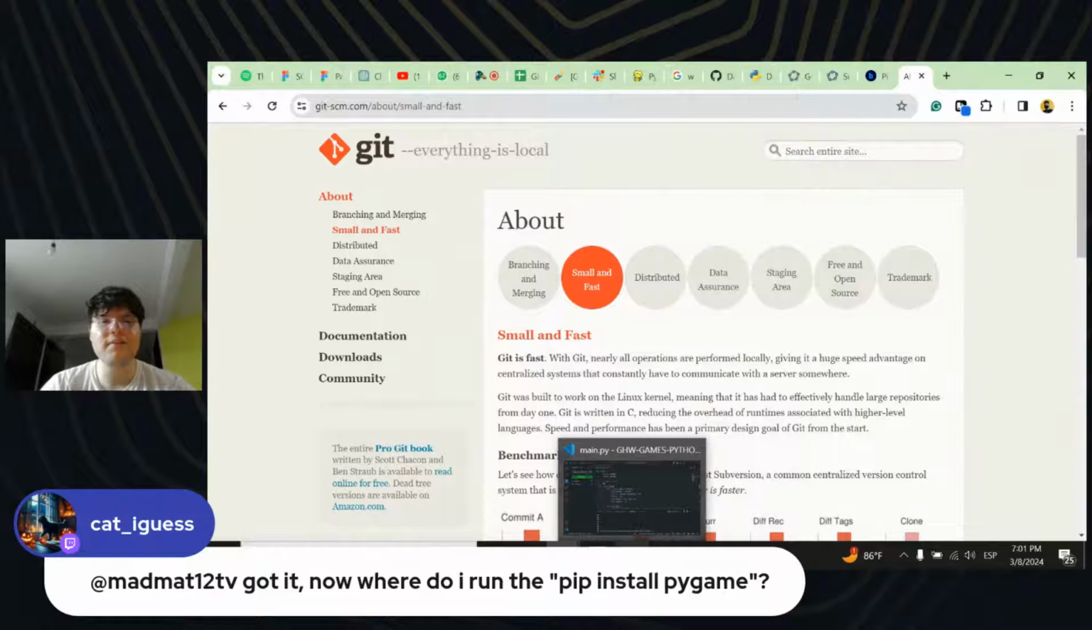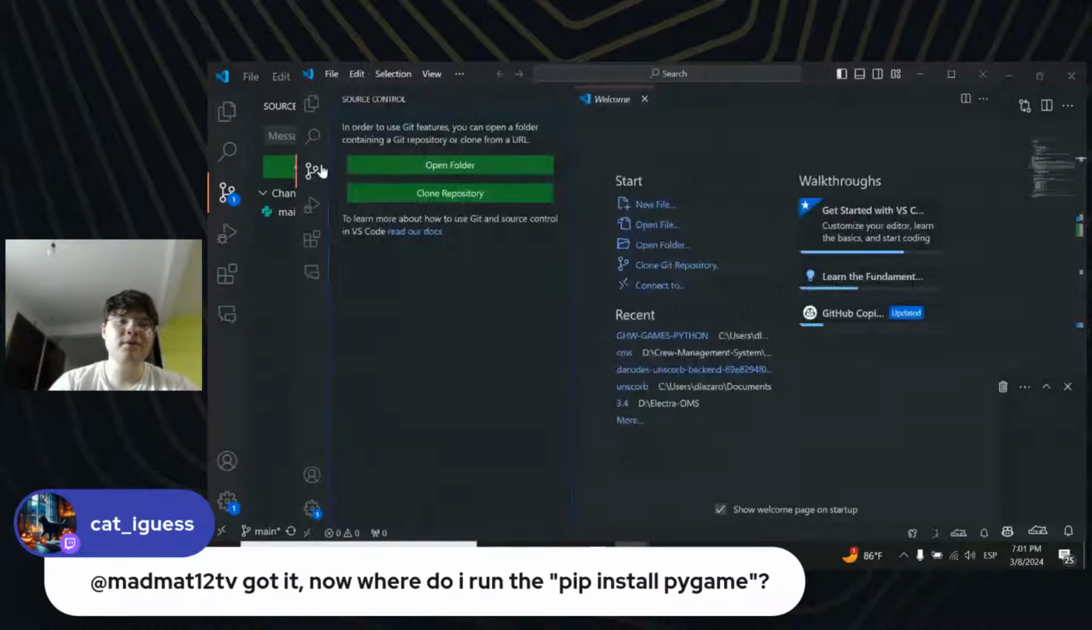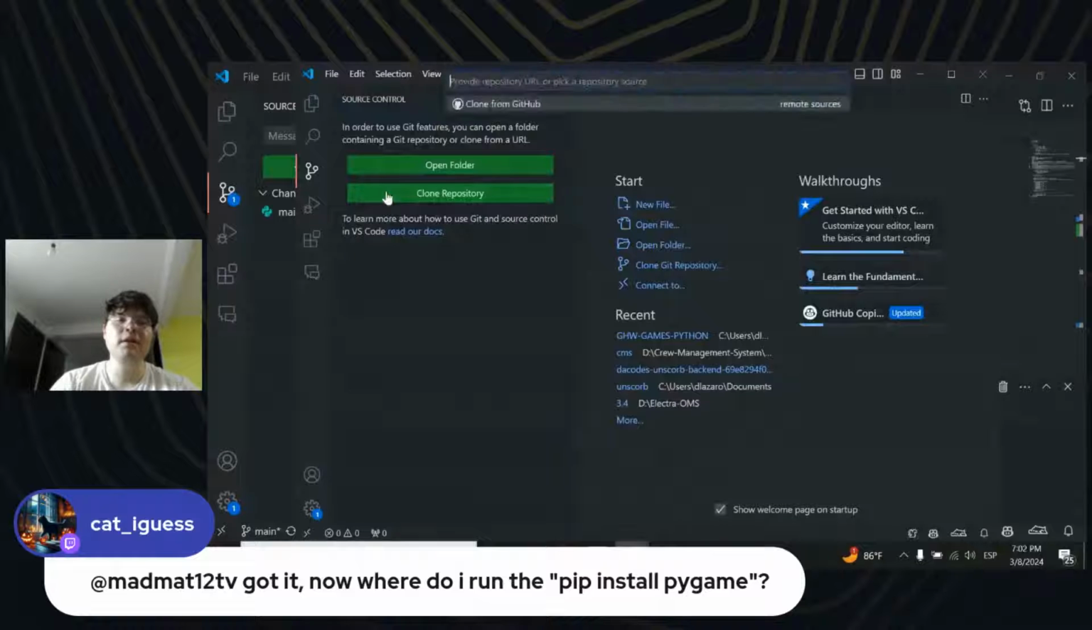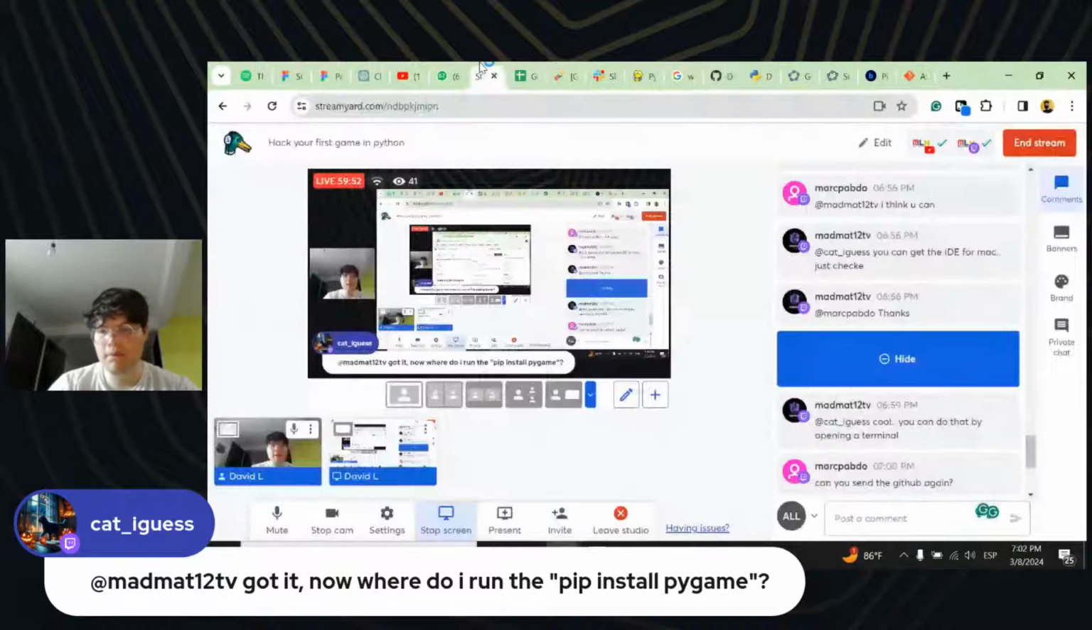After that, install VS Code. After that, install Python. After that, open VS Code. Open a new window. A new window is going to open. After that, get into source control, clone repository, and go to GitHub to this link that I'm going to pass here.